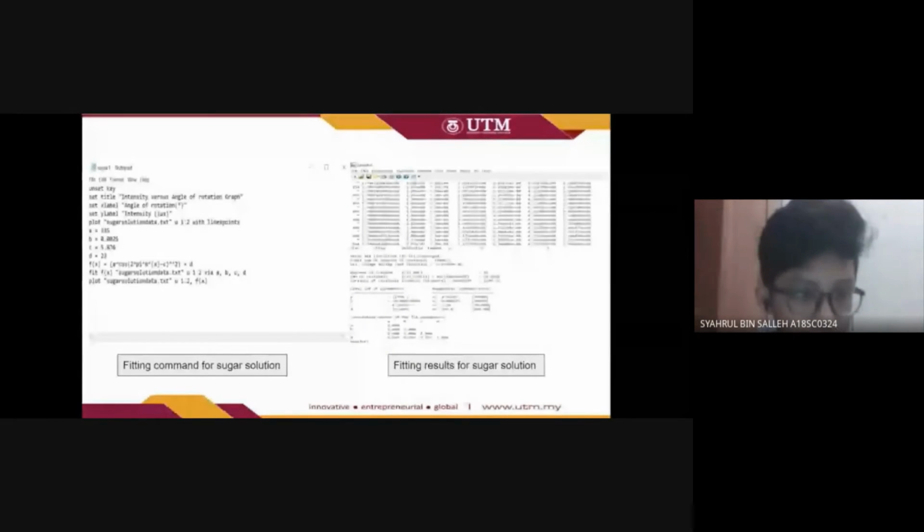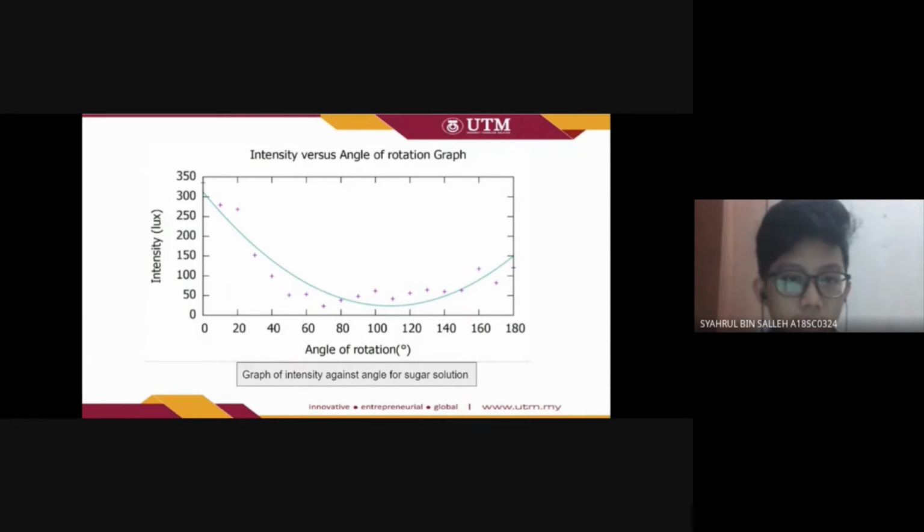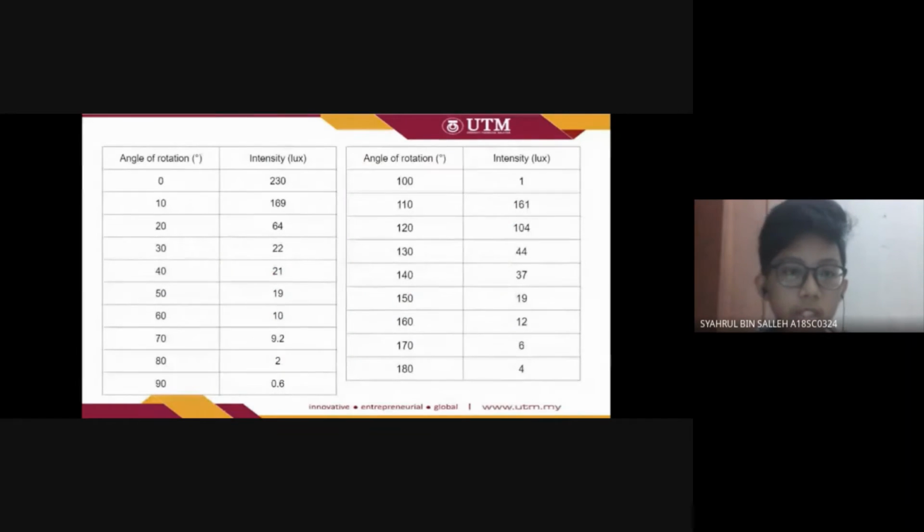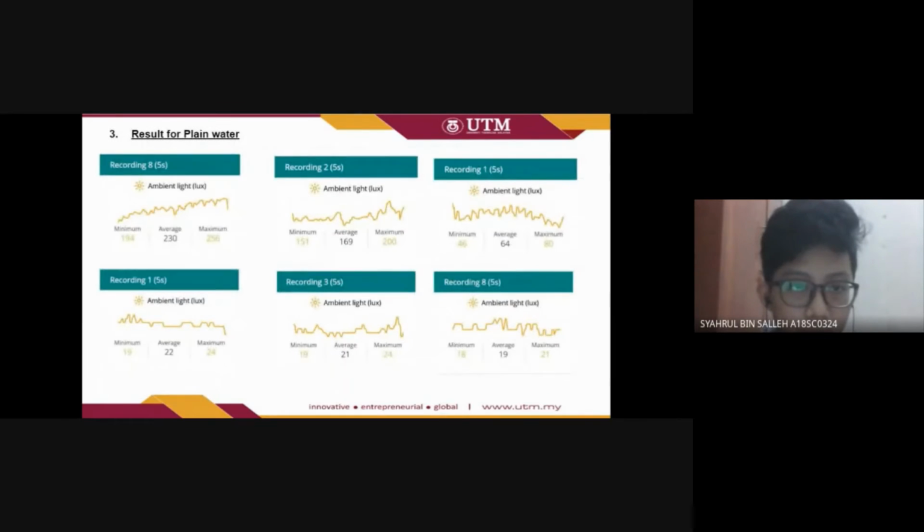Next is the fitting command and the fitting result. And this is the graph after the fitting. Next one is the result for plain water.